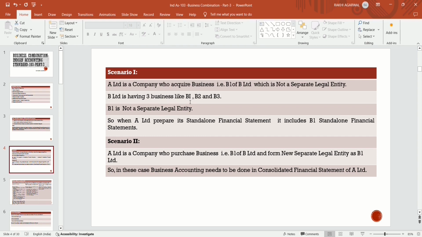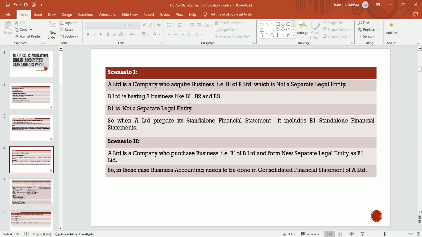Like, A Limited is a company who acquired B Limited, who acquired the business, that is B1, the business of B Limited, which is not a separate legal entity. B Limited itself is a separate legal entity. B Limited has three businesses, that is B1, B2 and B3. And A Limited is acquiring one of the businesses of B Limited, which is not a separate legal entity.